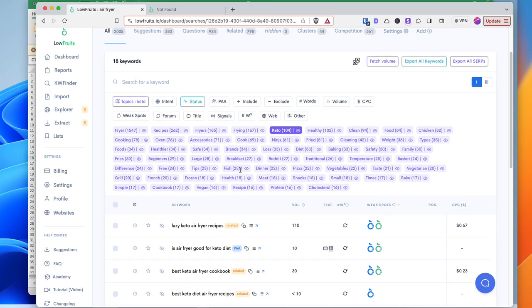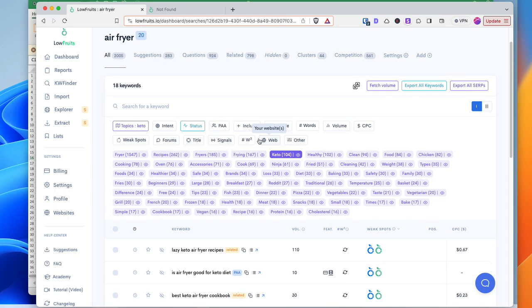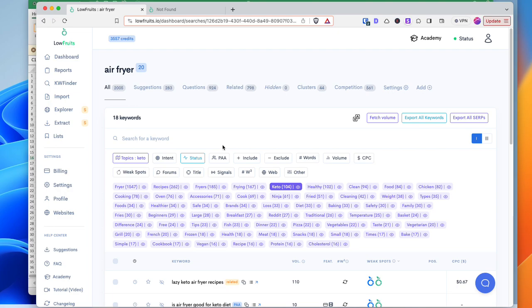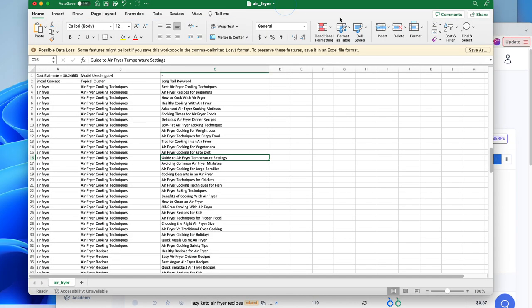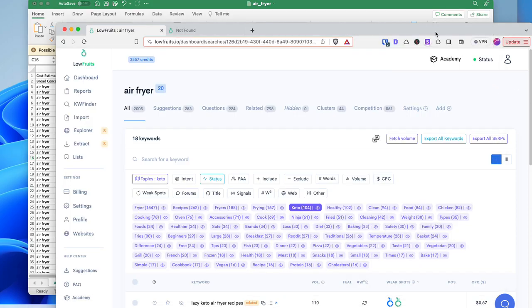And so yeah, this is what Lowfruits calls expanding the database. Every time you do a search it adds the PAAs and the relateds. I like to call it a rabbit hole because you can just keep going on and on and on with this, and you can get thousands of keywords even from the few seed 300 or so keywords that you imported in here.